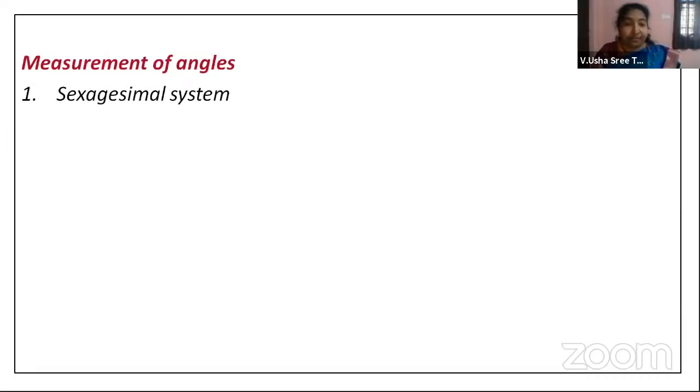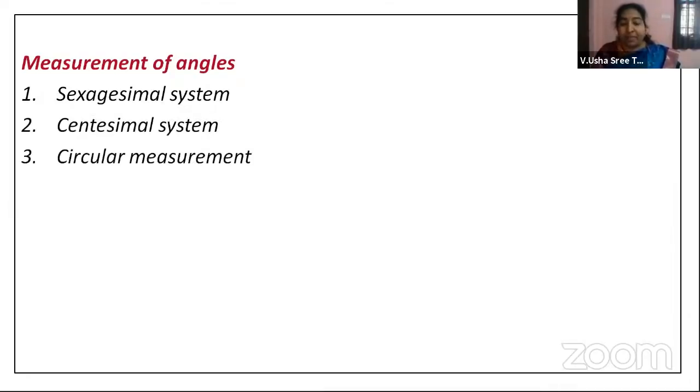Right, children? Now, getting into the topic, as I told you, trigonometry is totally a discussion of angles in a triangle, isn't it? Now, measuring an angle should have some system of measurement. For measuring the angles, we have totally 3 systems, children. One is the sexagesimal system, then centesimal system, and circular measurement. Regarding this, we didn't have any introduction in class 10, right?